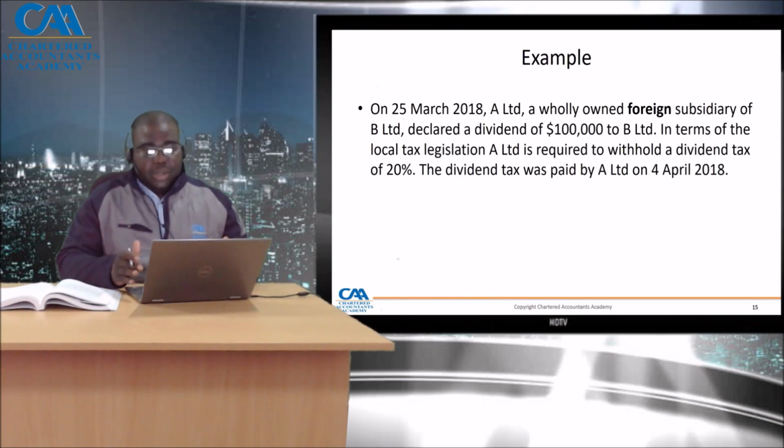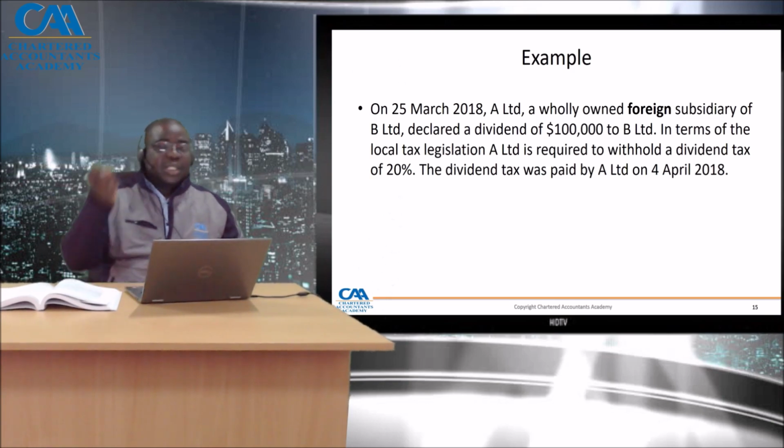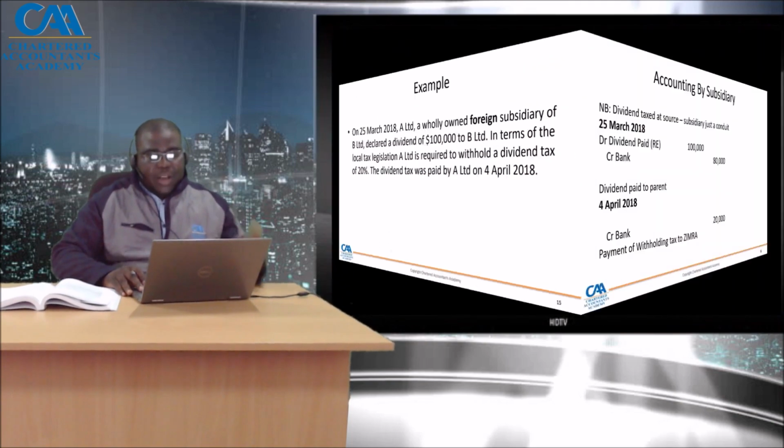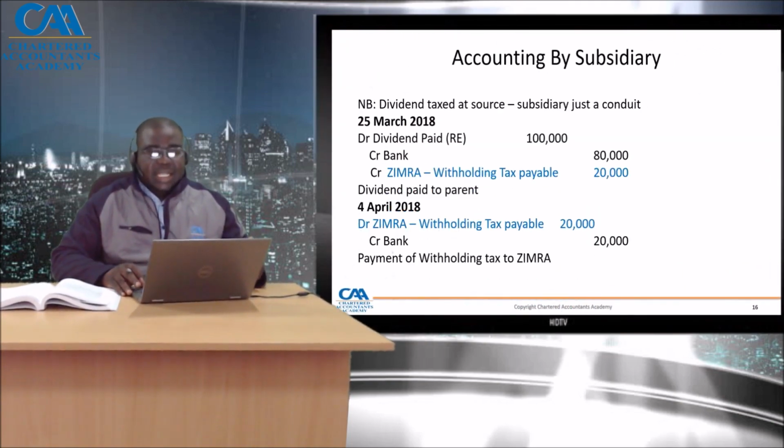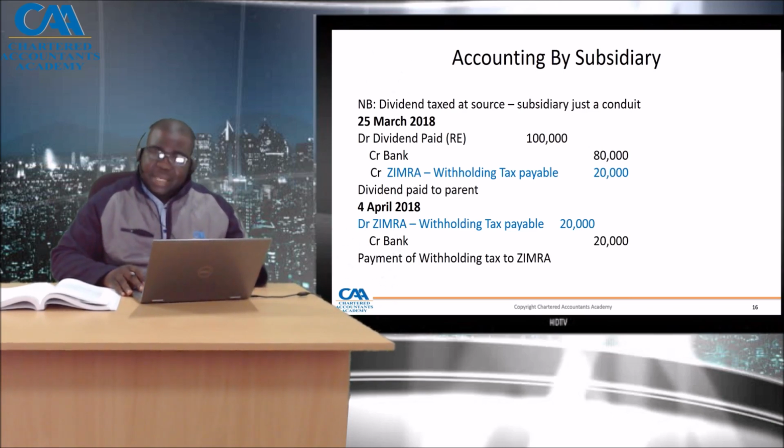So if you look at this position, let's take the entity which is the subsidiary. The subsidiary recognizes a dividend paid of 100,000 and credits bank with the amount that is paid immediately, which is 80,000. The difference is allocated as a payable to Zimra, which is 20%. So the parent company only receives 80, the other is received by Zimra. So it's paid at source. On 4th of April, when the tax is paid, the subsidiary pays Zimra 20,000 and derecognizes the liability to Zimra